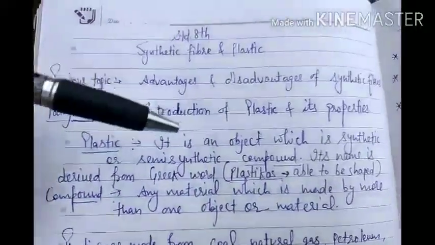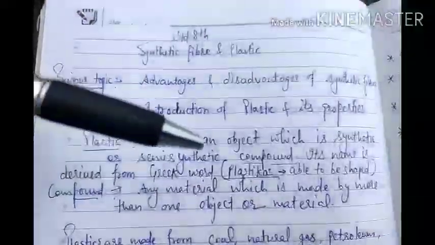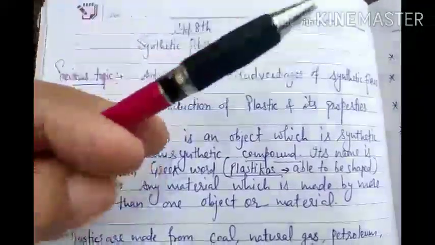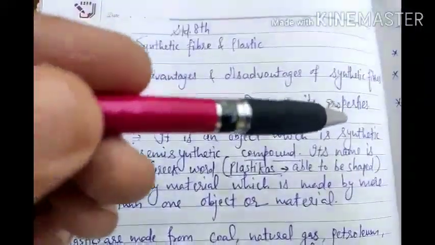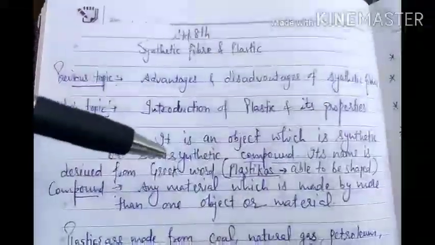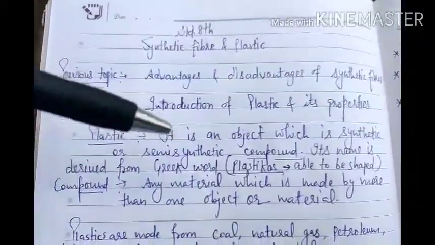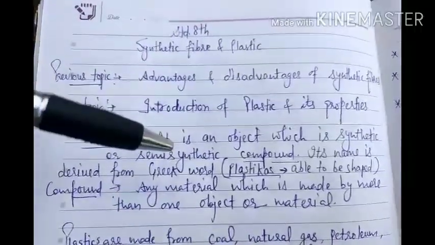So plastic, it is an object which is a kind of synthetic or semi-synthetic compound. Means it is made up of completely synthetic chemicals, or semi-synthetic, means some mixture of natural products and chemical products.